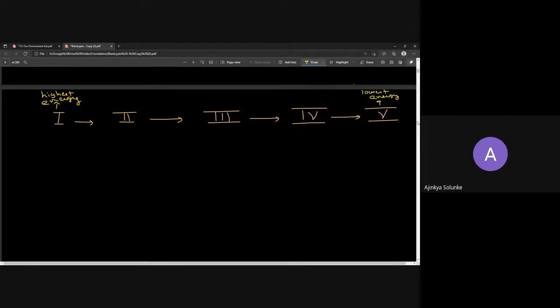Now a simple question for you. Where do you think the organisms will be more? First level, fifth level? See, more energy means what? More organisms. Simple logic. More organisms will be where energy is high. So more organisms will be present at the first level, and fewer organisms will be present at the fifth stage, whatever the last trophic level is.